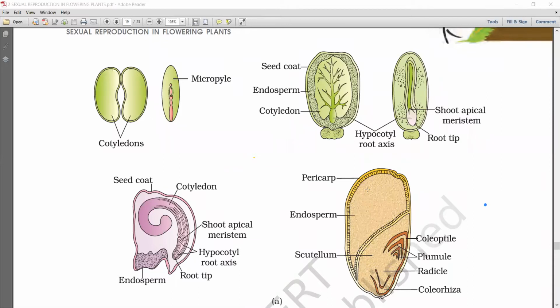Sir, please tell the last example. For aril or caruncle? Caruncle example is castor.